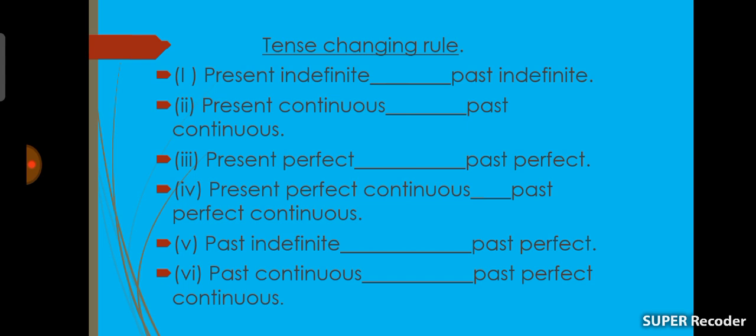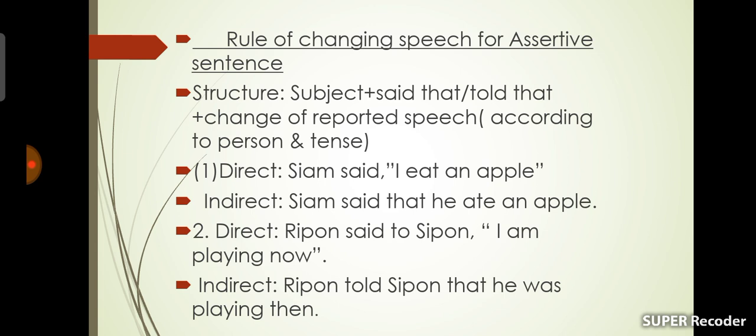Similarly, we can see 2 past perfect continuous tense. Number 4, present perfect continuous tense will be changed into past perfect continuous tense, and number 6, past continuous tense will be changed into past perfect continuous tense. Okay, dear students, move on to the next.